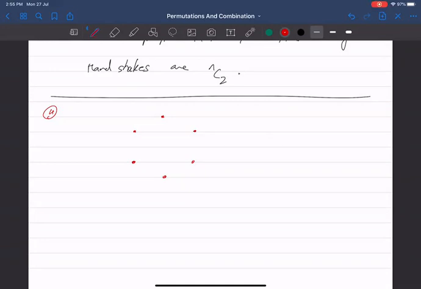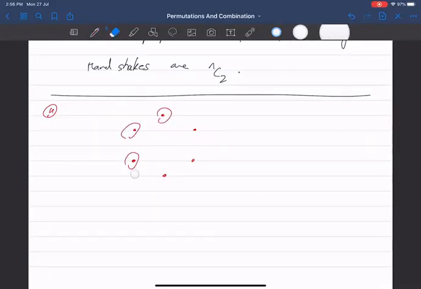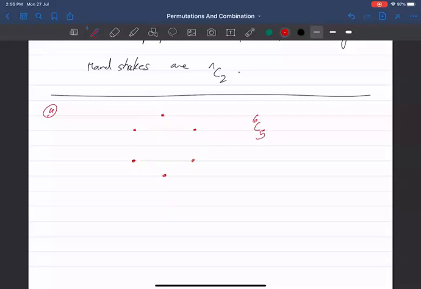Why is it 6? Because I can select these 5 points and make a pentagon. So I can drop out this point, next time I could drop out this point, or next time I can drop out this point. Likewise, there are 6 ways of dropping out and making a pentagon, not a regular pentagon, obviously a pentagon. So the number of pentagons will be choosing 5 vertices out of 6, which is actually 6C1 because of the rule, and the answer is 6.